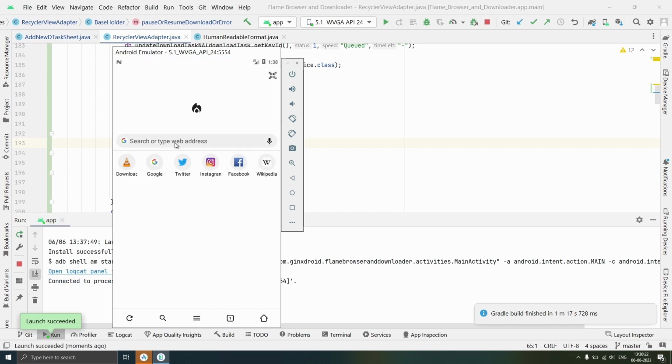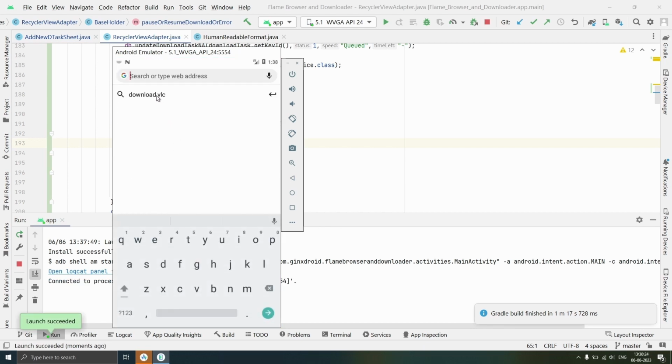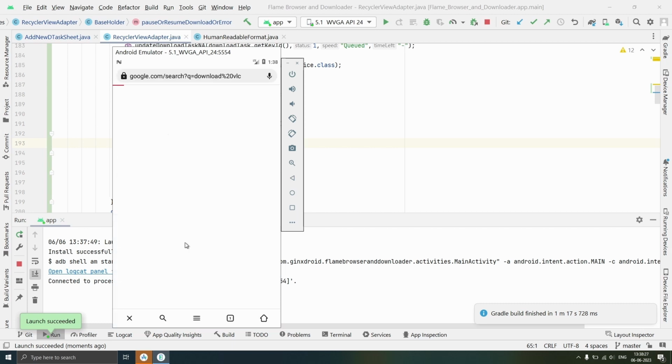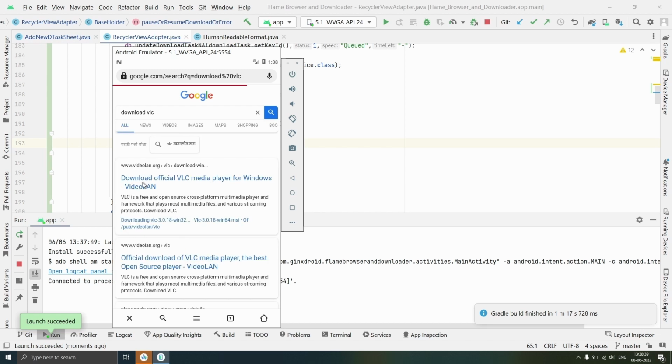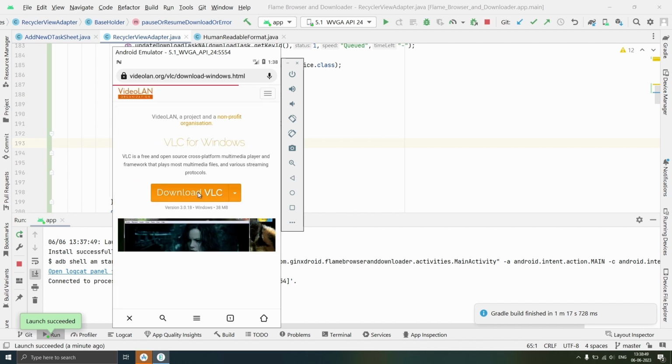So we will open a new tab and we will search for download VLC. Then open this first link, www.videolan.org, vlc download windows.html, and click on download VLC.